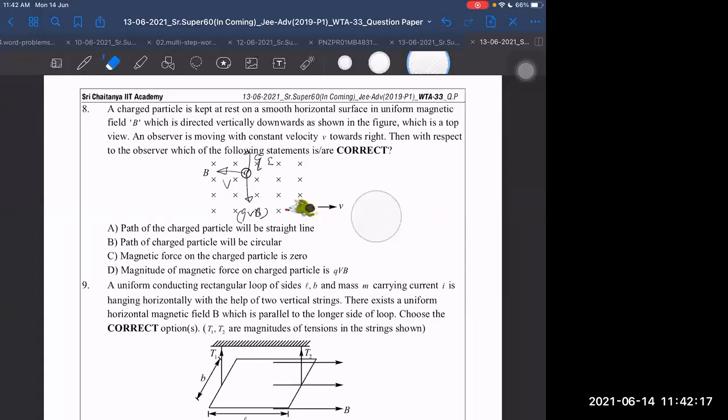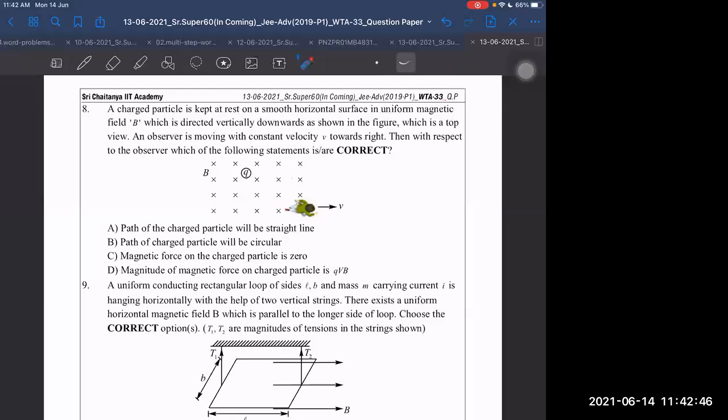Sir, with respect to the person, will the charged particle be in circular motion? How will it be in circular motion if I just keep it there? It is at rest. With respect to the person, it moves with V velocity backward, but not in the ground frame. If it is at rest in the ground frame, then how with respect to the person will it start moving in a circle? But in the question they asked, with respect to the observer, which of the following statements are correct?